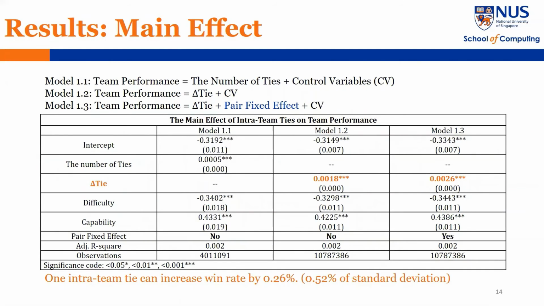Here we present our models and results. In all models, we use team performance as the dependent variable, and capabilities and difficulties as control variables. In Model 1.1, we find that total number of intra-team ties can have a positive effect. The result is consistent with previous studies. Then in Model 1.2 and 1.3, we test the effect of delta type on team performance. Before we control pair fixed effect, the coefficient is 0.18%. After controlling pair fixed effect, one type can increase win rate by 0.26%. Hence, we find that it is necessary to control pair fixed effect.